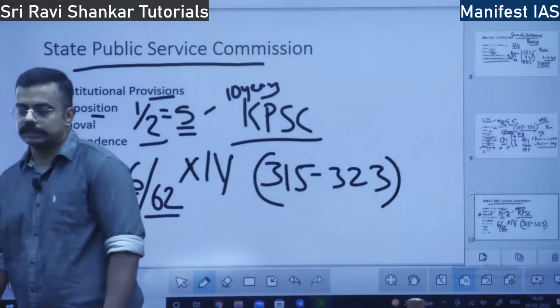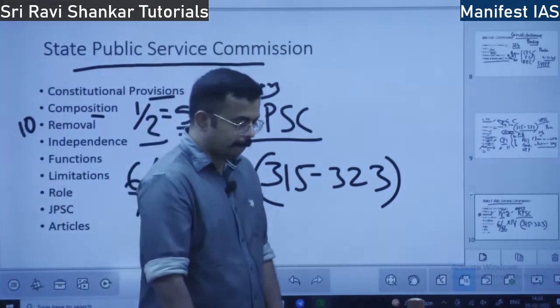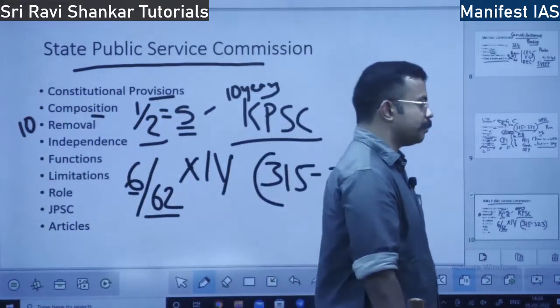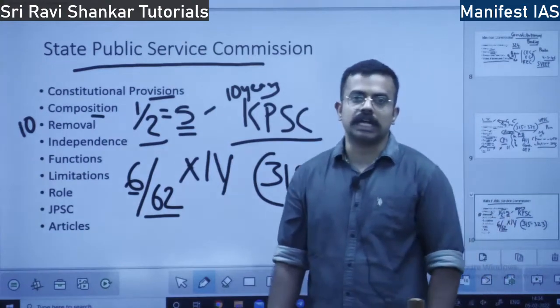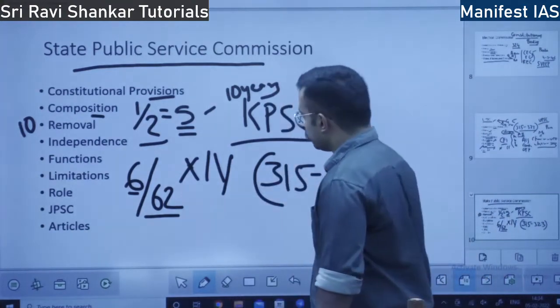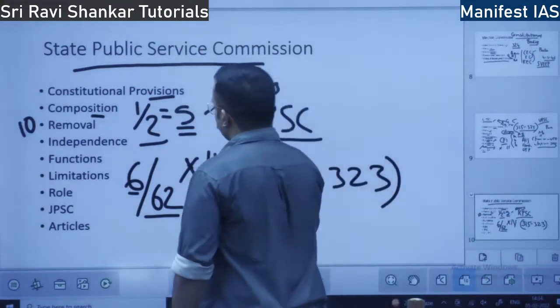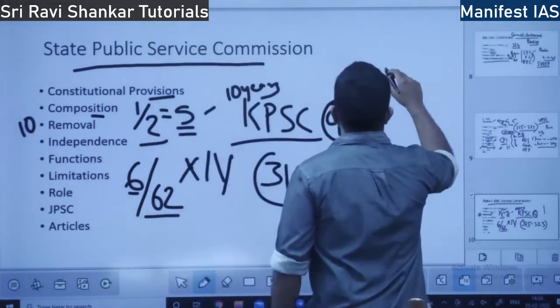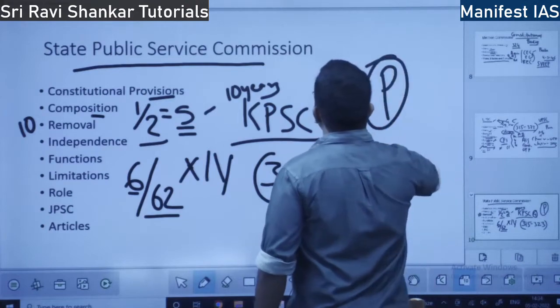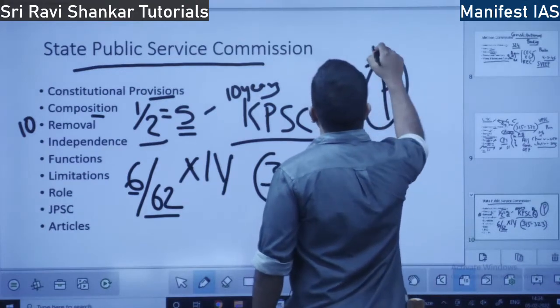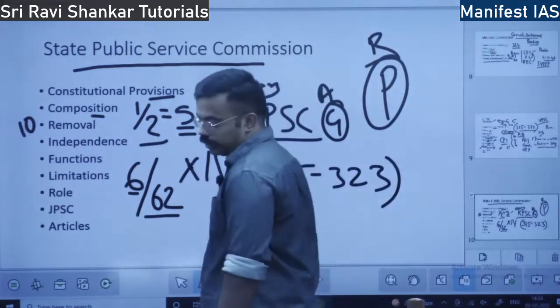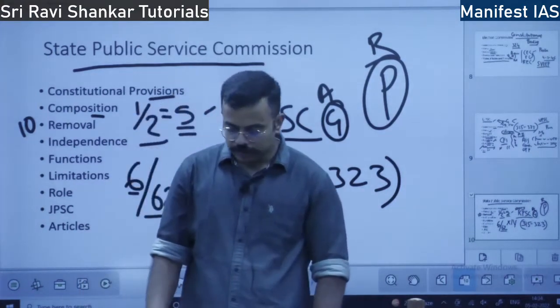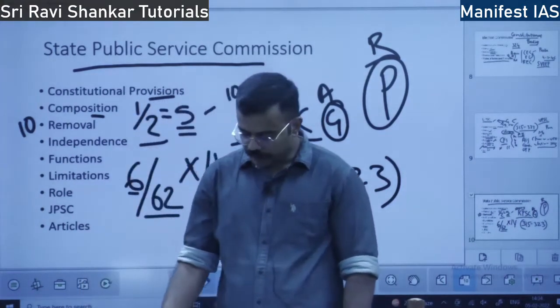Here one peculiar thing is there. What is this peculiar thing? Even though the chairman and members are appointed by the governor, they can be removed only by the president. Appointing is by the governor, removal is by the president.